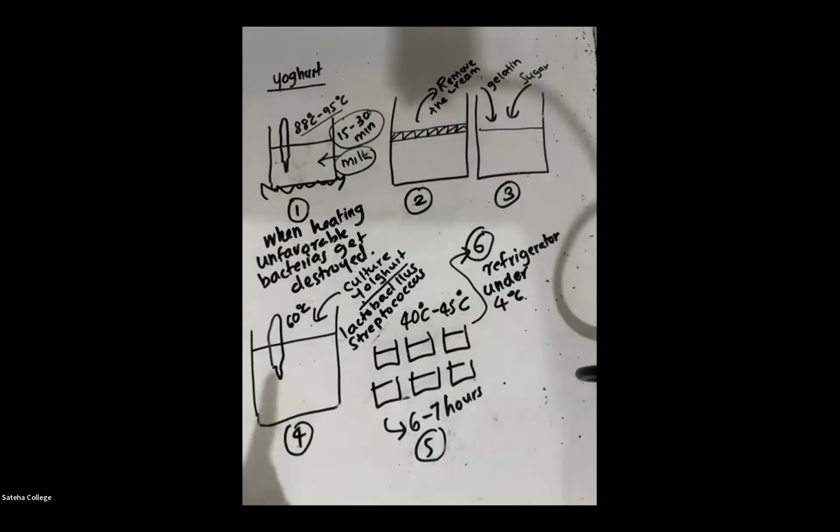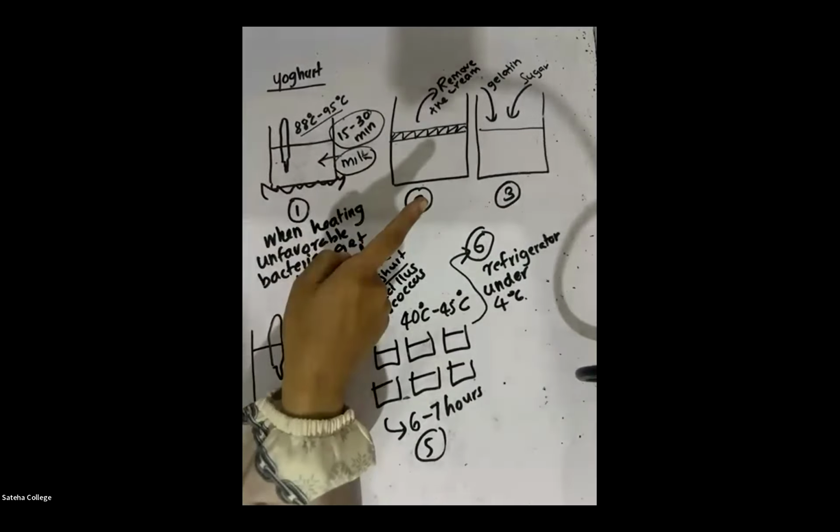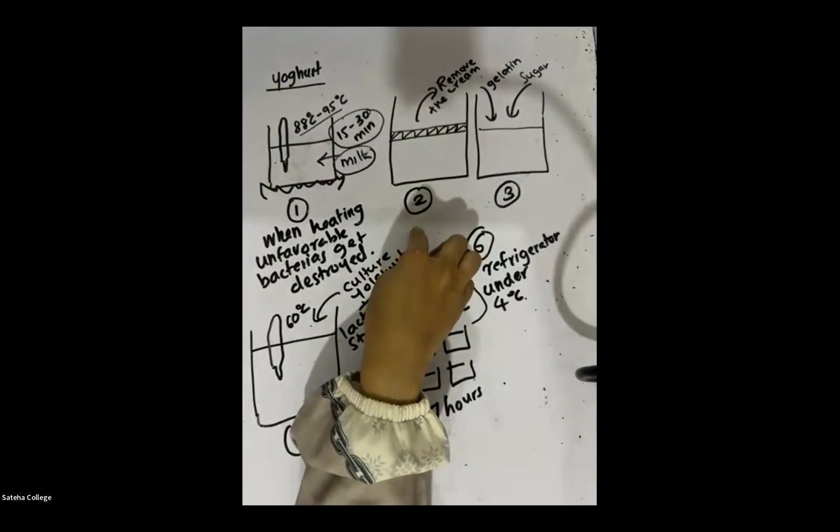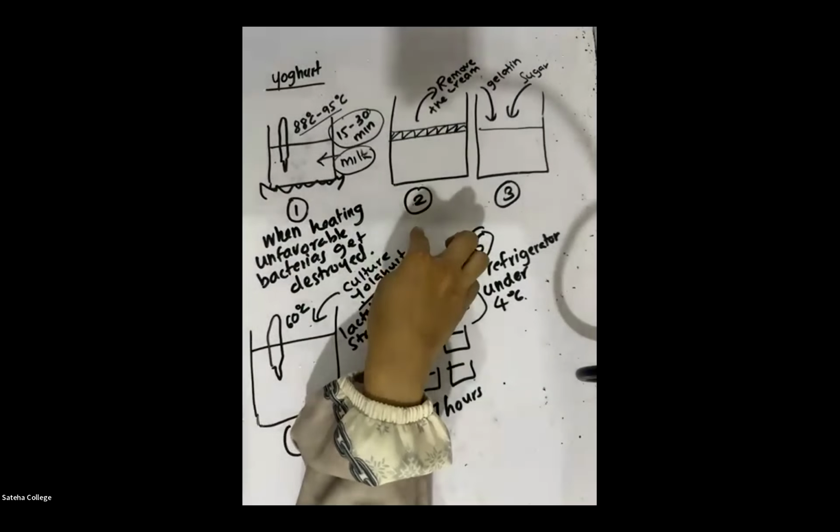Again, listen. First step, we are heating the milk to destroy all the unfavorable bacteria. The temperature is 88 to 95 degrees Celsius. We have to heat it for 15 to 30 minutes. Then after that, we have to cool the solution and remove the cream.